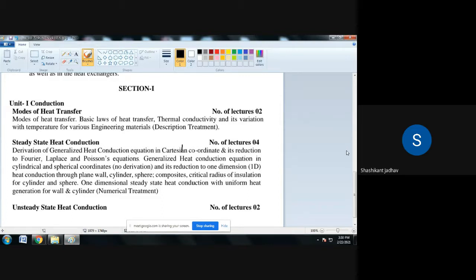So this is about the first sub point, that is modes of heat transfer.